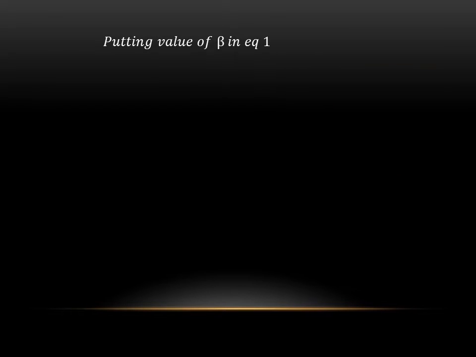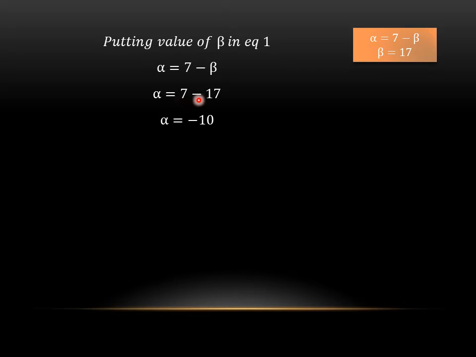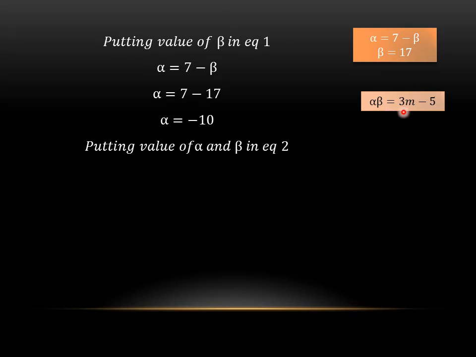Putting the value of beta in equation 1, which was alpha equals 7 minus beta, and the value of beta is 17. So putting it, we will get 7 minus 17, which is equal to minus 10. Now we have both the values of alpha and beta. As I told you before, after getting the values of alpha and beta, we will place these two values in equation 2, and we will get the answer of m. So putting the values of alpha and beta in equation 2, what was equation 2? It was alpha beta equals 3m minus 5. So replacing alpha and beta, we will get minus 10 into 17 equals 3m minus 5.